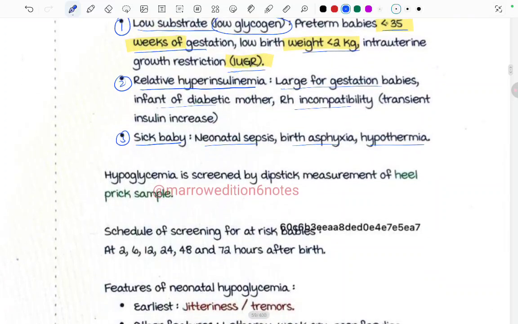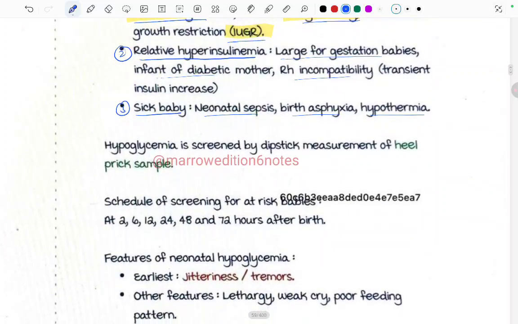Hypoglycemia is screened by dipstick measurement of the heel prick sample. The schedule of screening for at-risk babies is at 2, 6, 12, 24, 48, and 72 hours after birth. This is for the screening. At these hours after the birth, we have to do the heel prick and test whether the baby is in hypoglycemia or not.